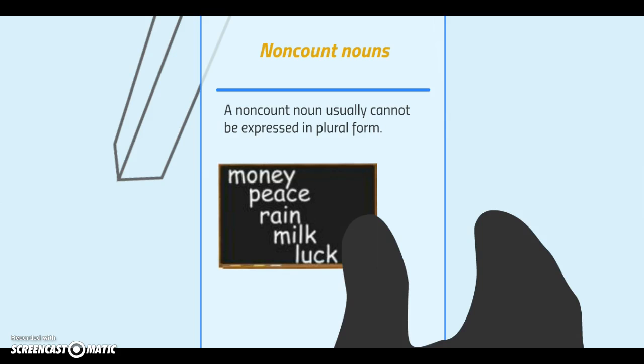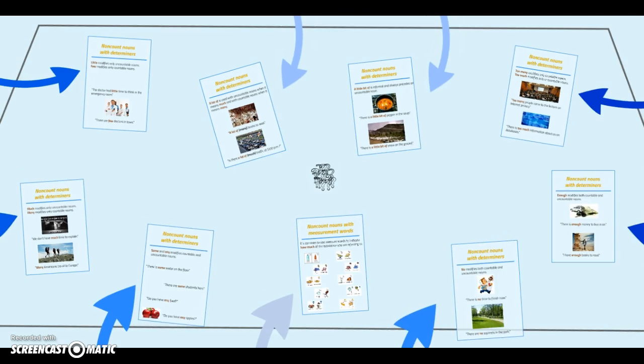But you have to be careful when trying to understand non-count nouns, because non-count doesn't mean that this noun cannot be counted, karena biasanya noun count ini beda persepsi antara orang Indonesia dengan orang Inggris. For example, money, you say that we can count it. Actually, you cannot count the money, because you count the value of the money, not the quantity of money that you count, right? So let's talk more about the non-count nouns.